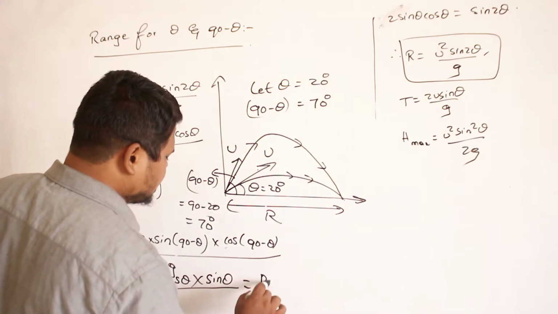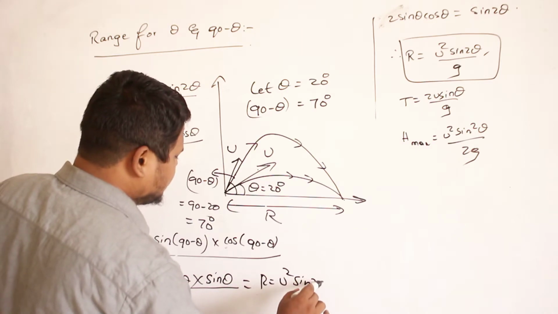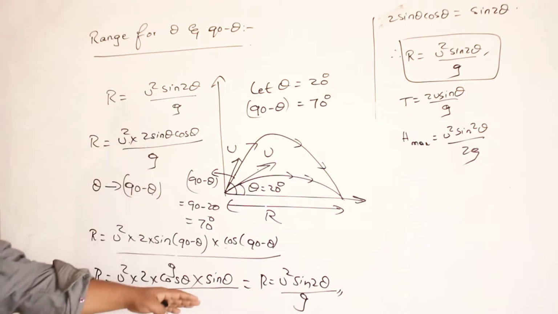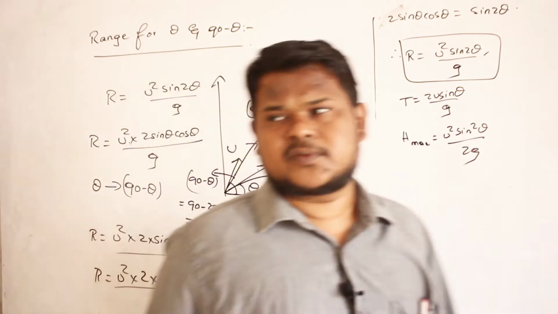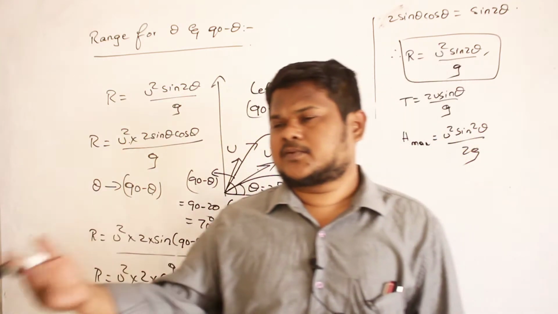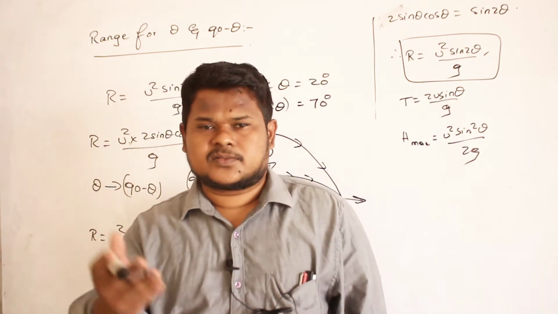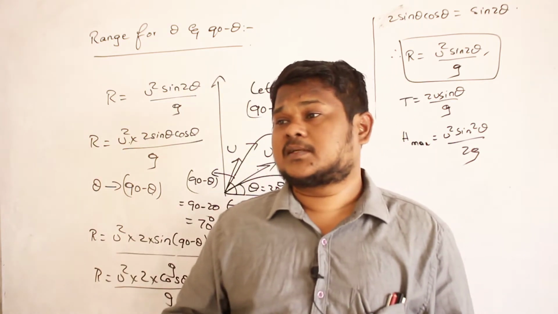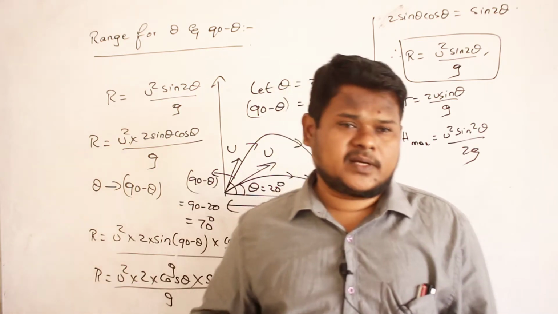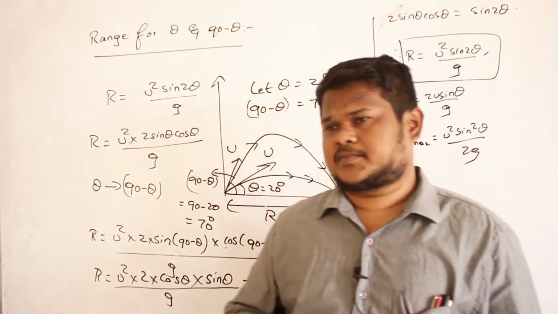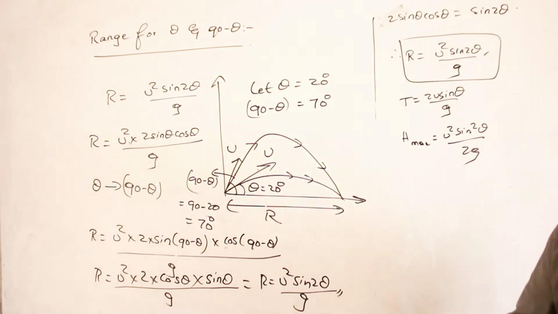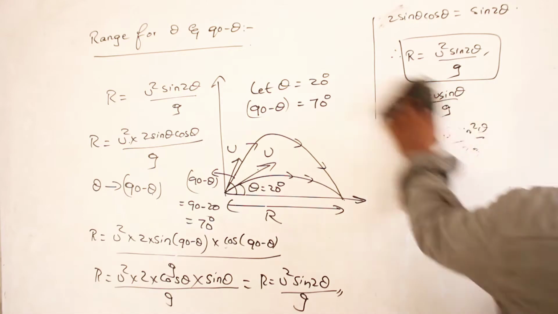Again I got R is equal to u square sin 2 theta divided by g. Clear? This is the theoretical expression, and practically also you will get the same answer. If you throw the body at 10 degrees, then 90 minus 10, 80 degrees. If you throw the body at 25 degrees, then 90 minus 25, 65 degrees. If you throw the body at 15 degrees or 75 degrees, always the range remains the same. That's it. So therefore, write down this.